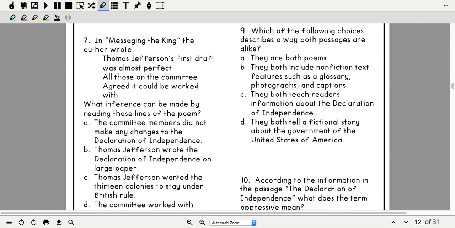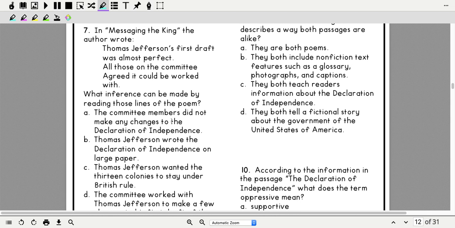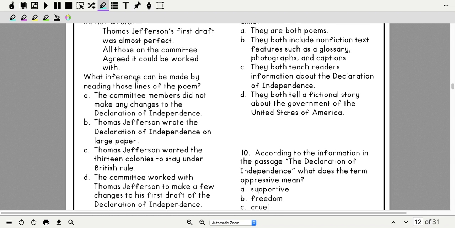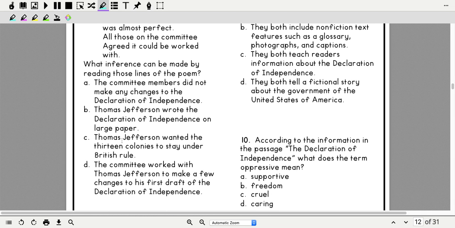Okay, let's look over here at number 7. In Messaging the King, the author wrote, Thomas Jefferson's first draft was almost perfect. All those on the committee agreed it could be worked with. What inference can be made by reading those lines from the poem? Okay, so we're taking these lines and we're matching them to things that we know, okay, to make our inference. So let's look at our choices.